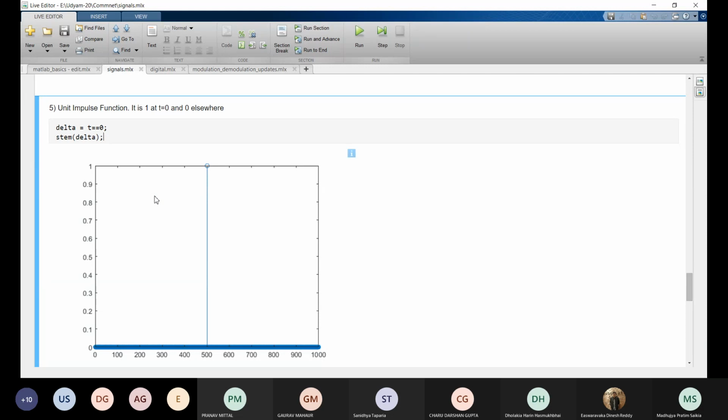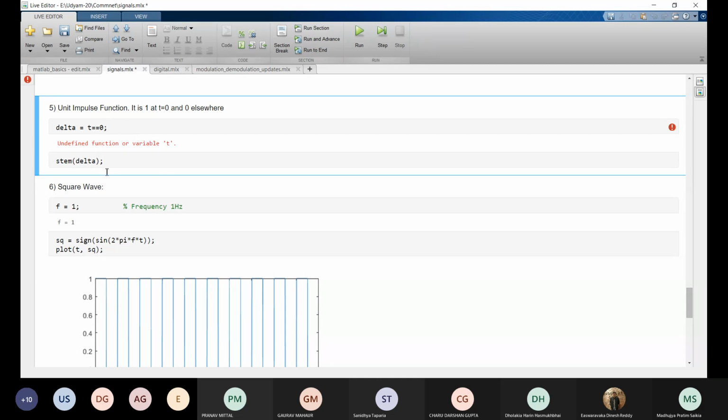This is delta function. So what is delta function? Delta function has value equal to 1 when t is 0, right? Let me, this has some syntax error, just a minute. We have to write plot t comma delta.